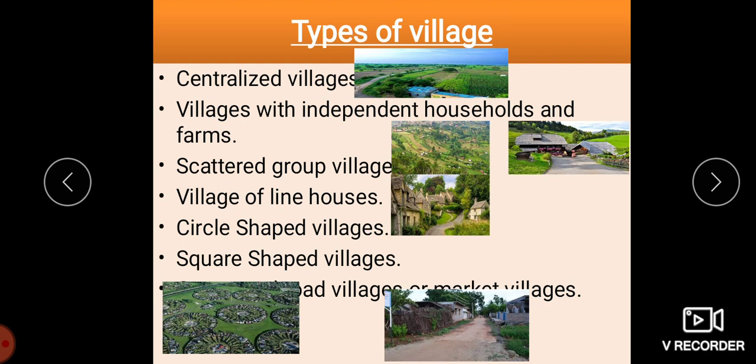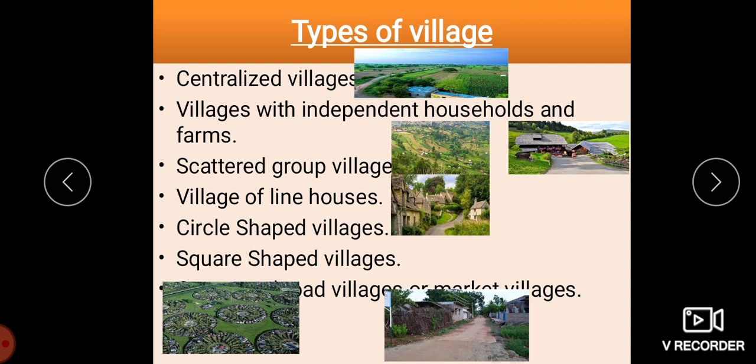Next, we are having the scattered group villages. This type of village is located in the hilly region. You can see here, in the uplands of the districts, a group of families live away from other groups of families. A group of families may be located on a hill and another below the hill. Such types of villages we call scattered group villages.